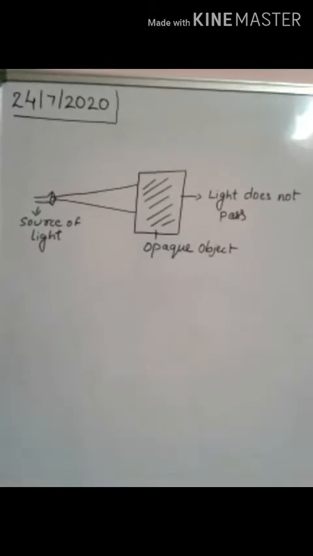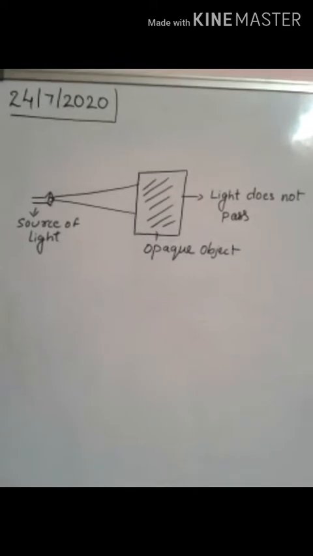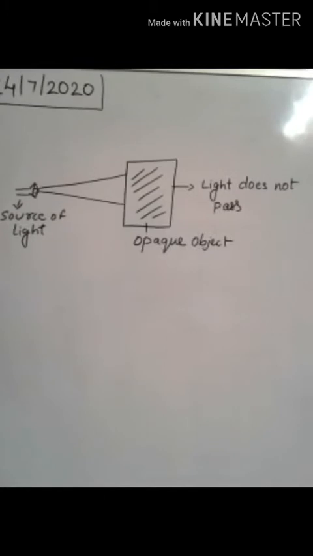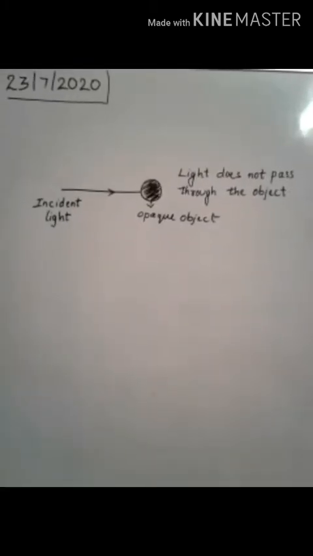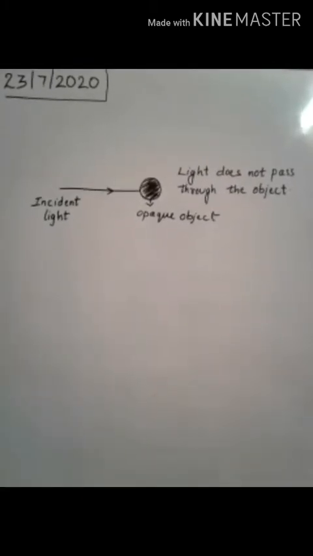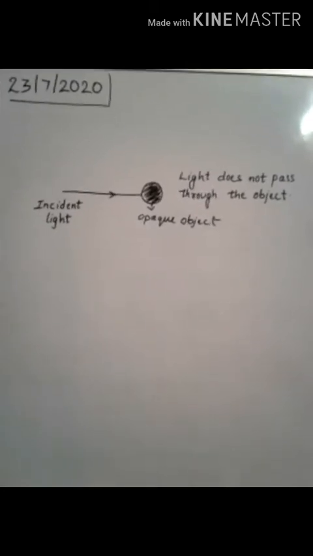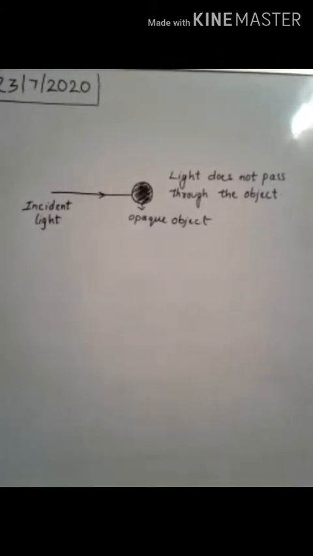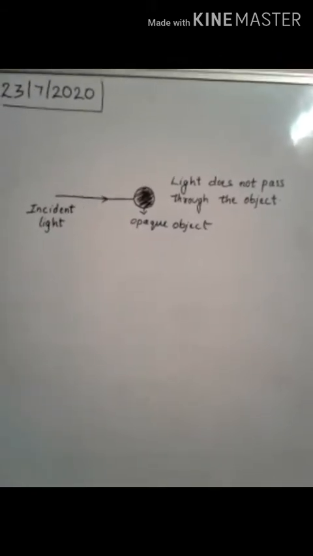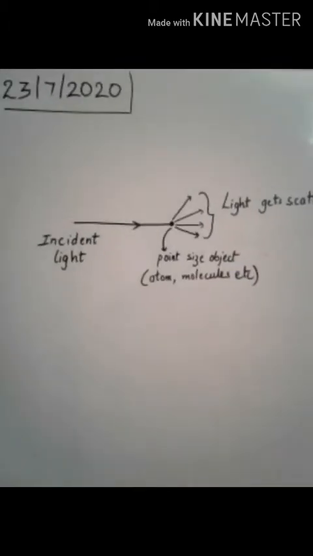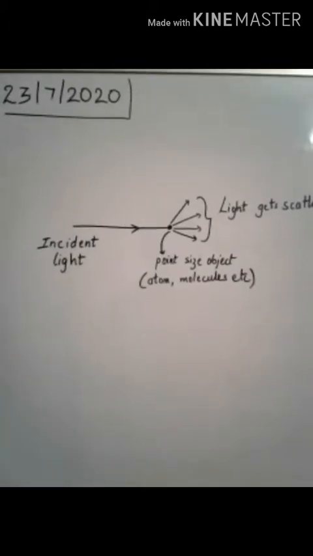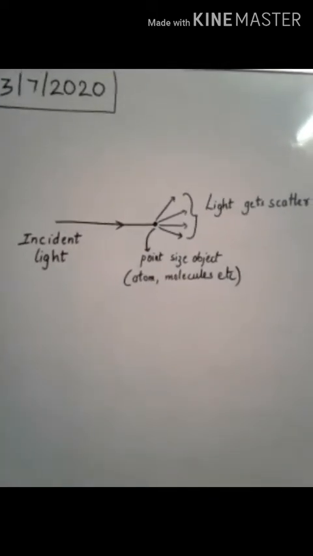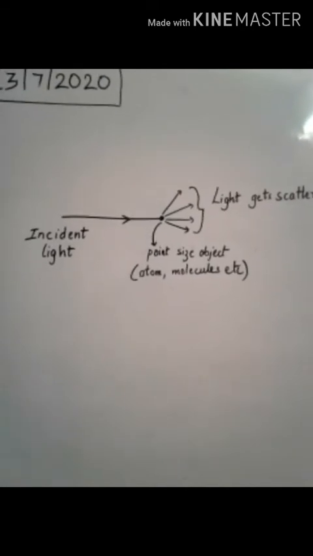Let us consider we have an opaque object in front of us and a source of light falls on it. What happens to it? The light will definitely not pass through it. If an opaque object is placed in the path of the incident light, will it be able to pass through it? No, definitely not. Now if the size of the particle is very small, as small as an atom or a molecule, what happens to the incident light? It gets scattered. It gets scattered everywhere.